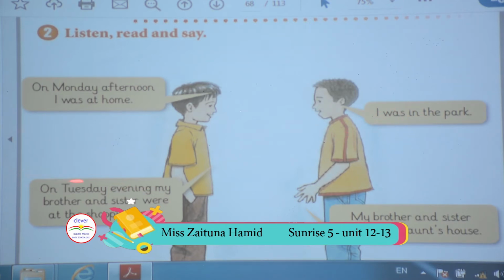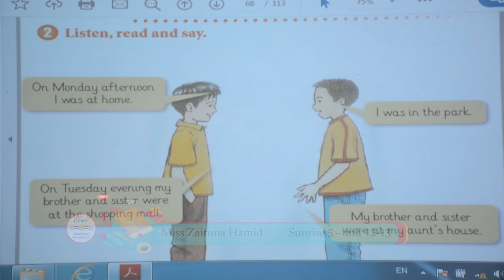Again, on Tuesday evening, my brother and sister were at the shopping mall. Look at here. You have day of week, Tuesday. And which preposition should you use? On. With Tuesday, you should use on. Look at here. We have were. Why?